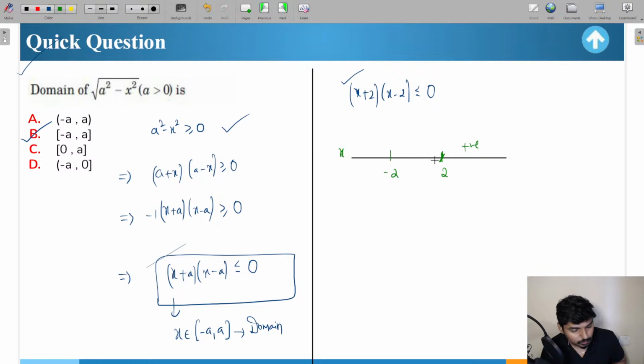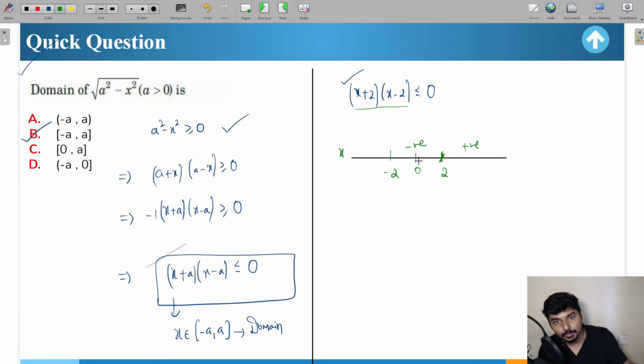Now between -2 and 2, if you choose any value of x between -2 and 2, let us say you go with 0, then for x equal to 0 you get 2 into -2, which is going to be negative. So if you take the value of x between -2 and 2, then the value of (x + 2)(x - 2) will turn out to be negative.